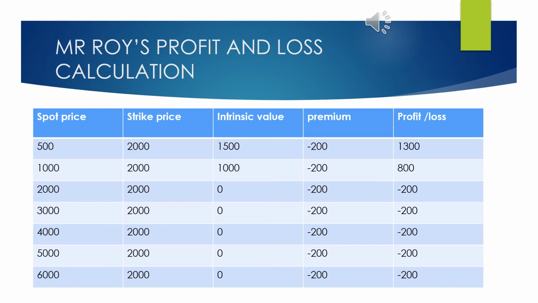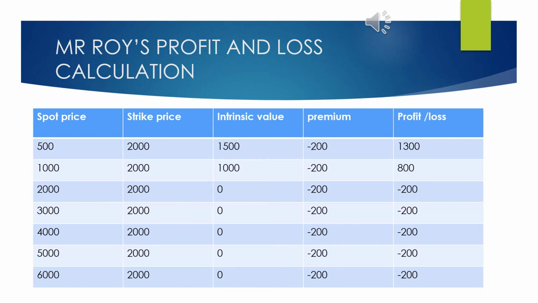Under the next scenario the spot price is 3000 and strike price is 2000. Over here it means that if he sells his shares in the spot market, he will get 3000 rupees. But if he executes the contract, he will receive 2000 rupees. So he will not execute the contract. Instead he will sell his share in the spot market because he is earning more from the spot market. So his loss over here will be limited to the premium he has paid, that is 200 rupees. So his loss will be minus 200 rupees.